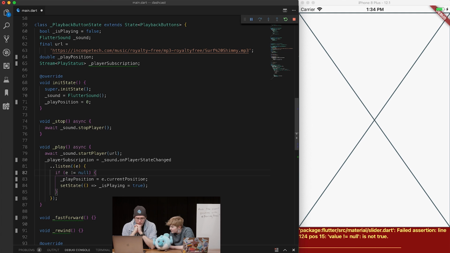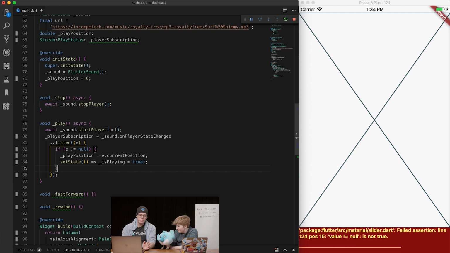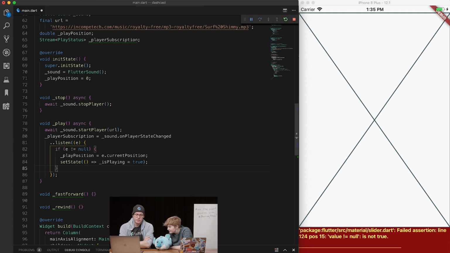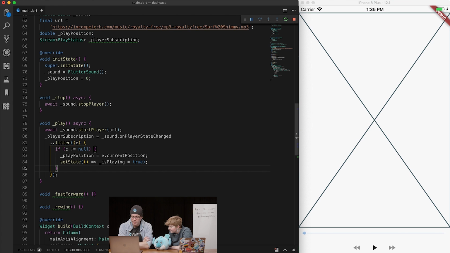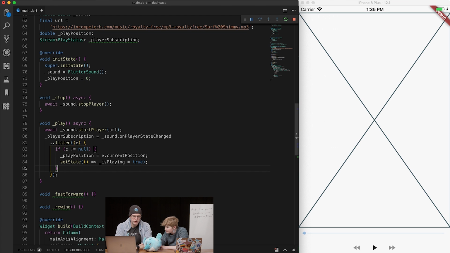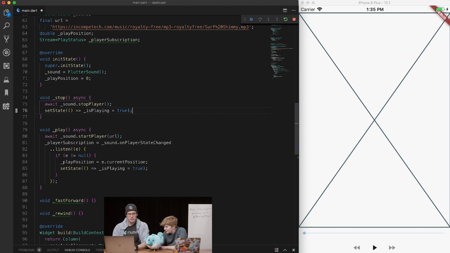Okay. So what do we have now? We've got play. We've got some red screen of death. Oh, I'm changing a bunch of stuff in a stateful widget. So I am going to do that. There we go. Oh, that looks much better. I mean, it still looks pretty ugly, but... So theoretically speaking, when we play now, this will change state when it's playing, and you should do the equivalent when you stop.